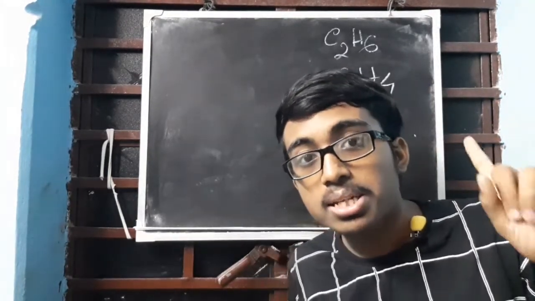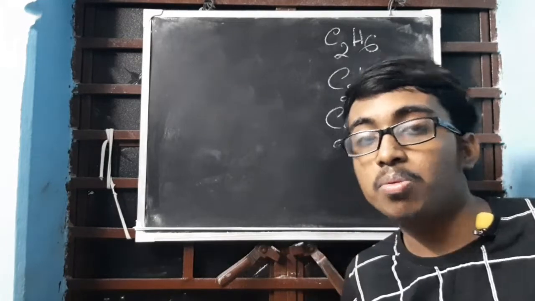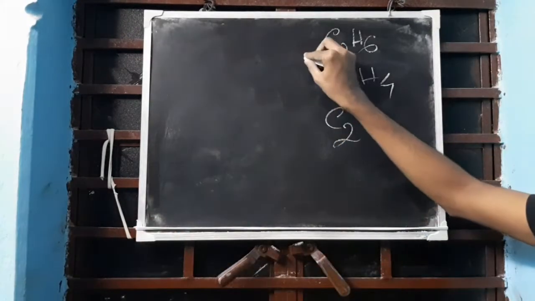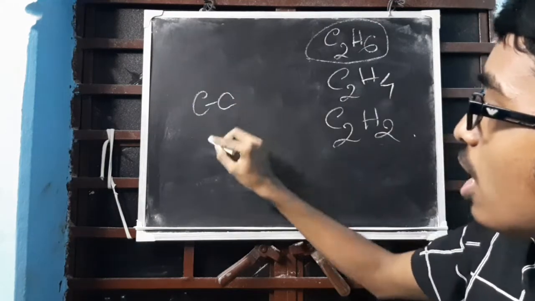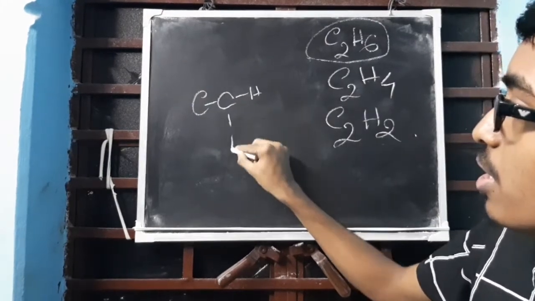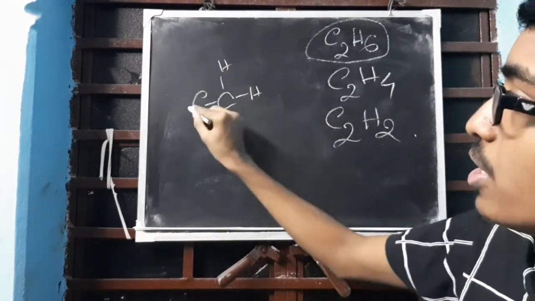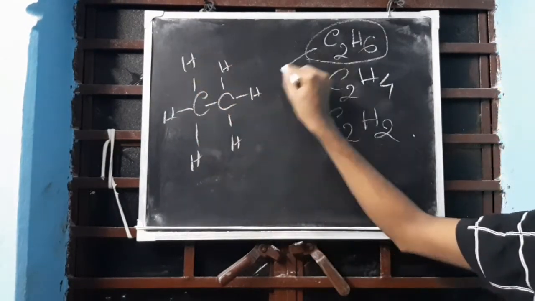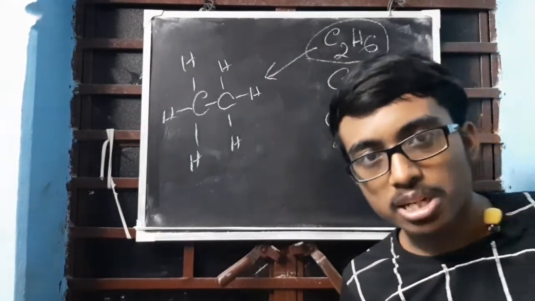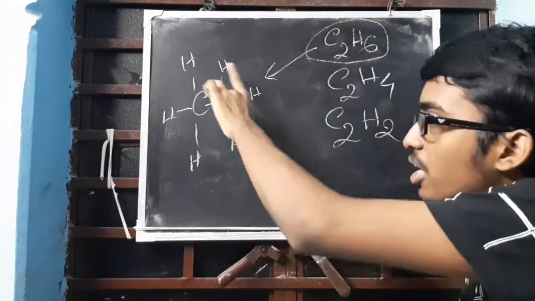Now wherever you find that there is a single bond between carbons, what did I say? Single bond between carbons. Here, C2H6. Two carbons. Here hydrogen, here hydrogen, here hydrogen, here hydrogen, here hydrogen, here hydrogen. This was the structure. So here all single bonds are there.